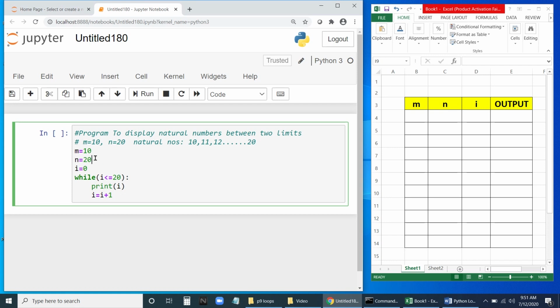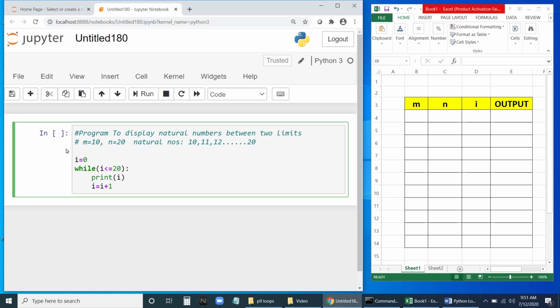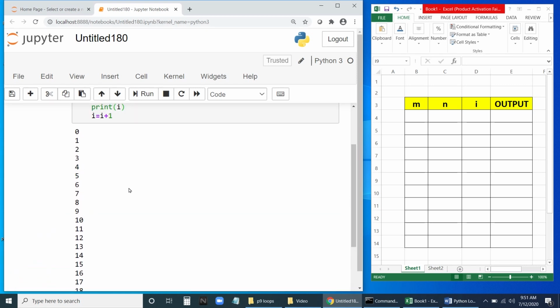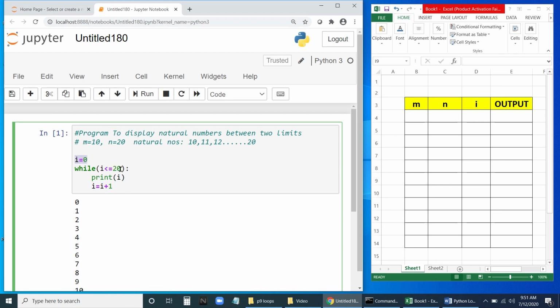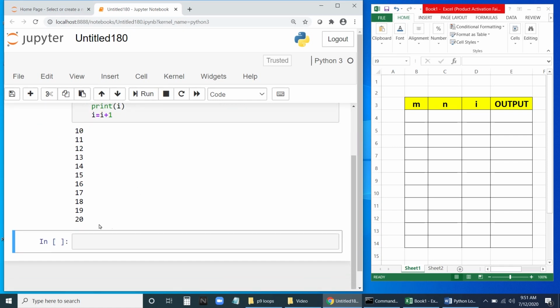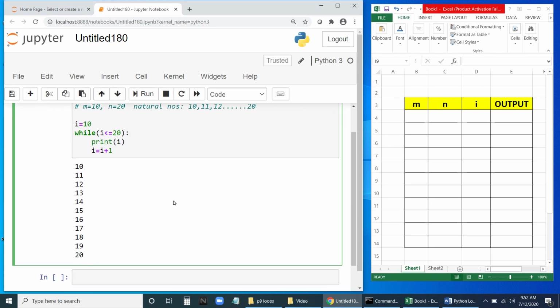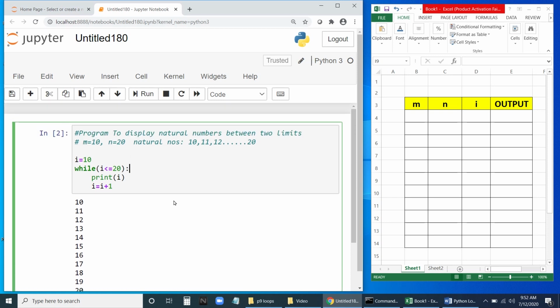Let me close this m and n. Let me write the normal 1 to 20, how we are going to write. Let me run now, and you can see it is printing 0 to 20. We are starting with 0, and the stopping condition is 20. Now let us write here I equal to 10, then I less than 20. If we say this, then 10 to 20 will be printed. But every time I run, it will be between 10 and 20 only. I don't want it like this. I want